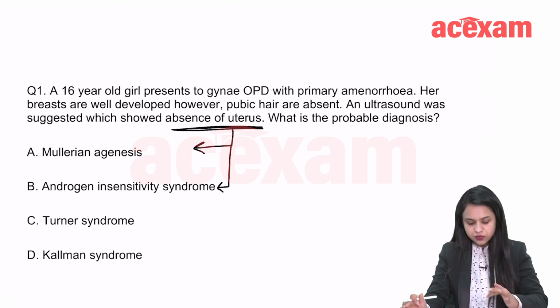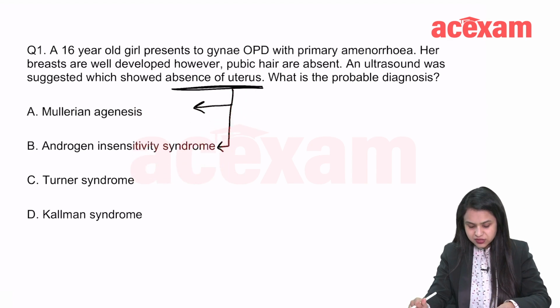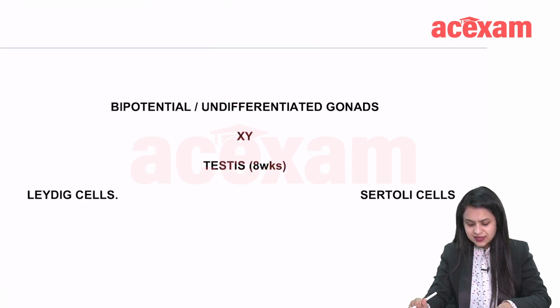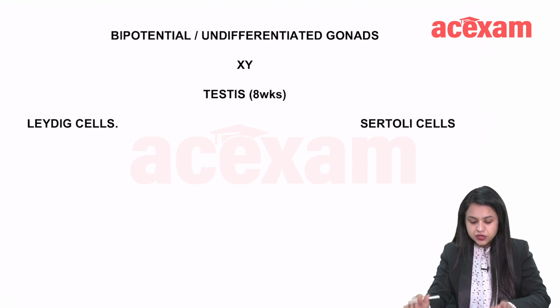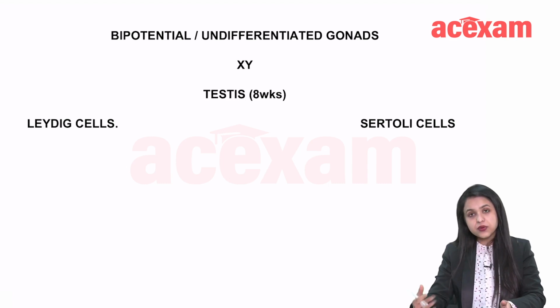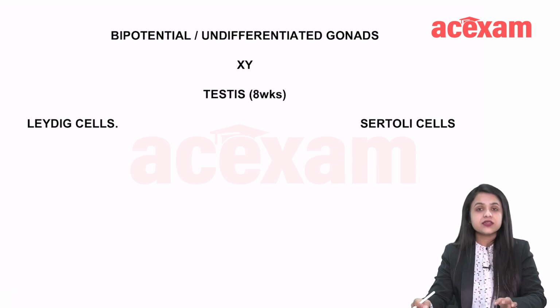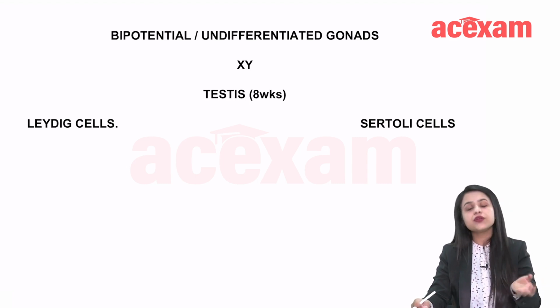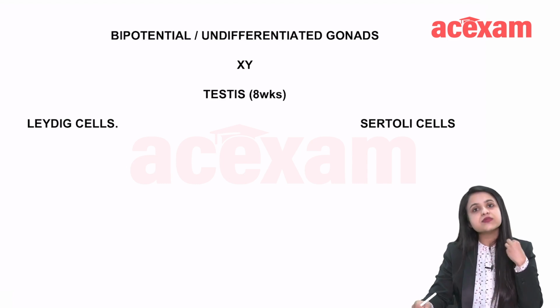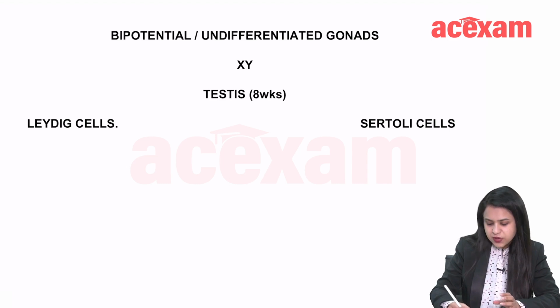Now you have to differentiate between the 2. What is the diagnosis? To understand that, this is what you need to understand. As I told you, this is concept based. To start with, the gonads in a fetus are bipotential. The gonad can either turn into a testes or into an ovary. So it has to have some signal for it to turn to testes. That signal is the Y chromosome.